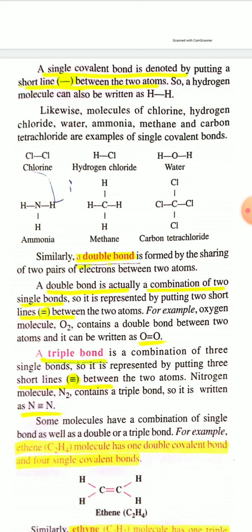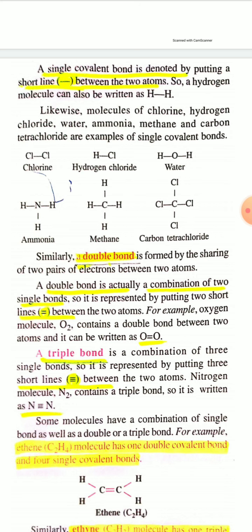A double covalent bond, or double bond, is actually a combination of two single bonds. So it is represented by putting two short lines. You can see it is given in the bracket, two short lines. It looks like an equal sign. So a double bond is represented by putting two short lines between the two combining atoms. For example, the oxygen molecule O2 contains a double covalent bond between two oxygen atoms, and it can be written as O double bond O.